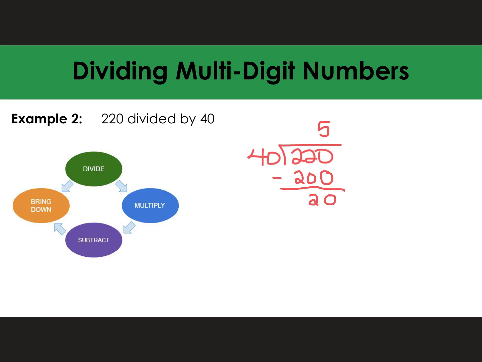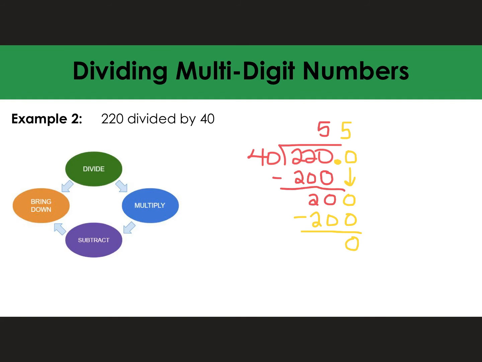That could be seen as a remainder. However, we are going to learn how to add decimal places. So I can add a decimal place and a 0. When I do that, I can bring the 0 down. And then I say, does 40 go into 200? Yes, it goes into 200. 5 times 40, we already figured that out, is 200. I can subtract, and that's 0.